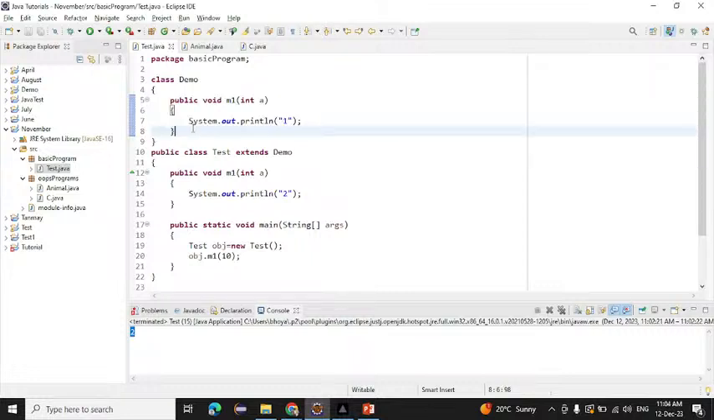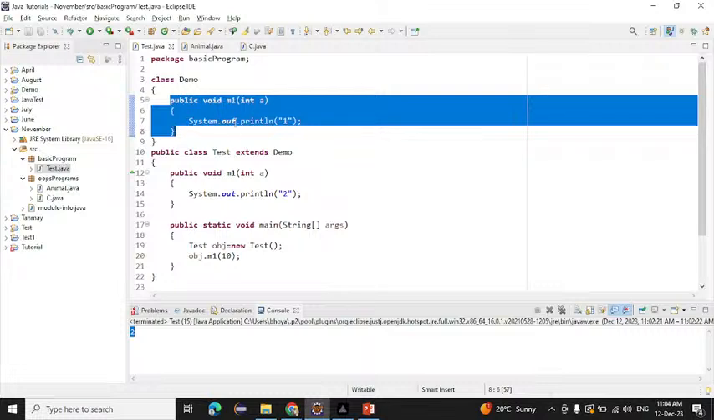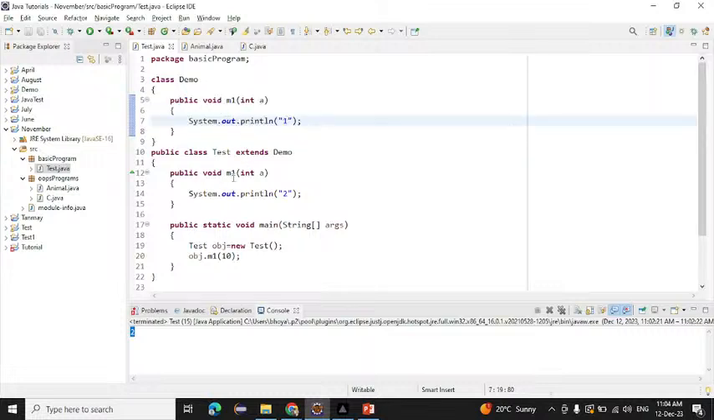What I did here is simply create two classes, the demo class and the test class. Inside the demo class I have created one method, the m1 method. Now if I want to override this method in the test class, how will we do that? First we need to extend the demo class. After that I have to declare the same method here with the same name and the same parameter: public void m1 int a. No worries, it is not compulsory to use the same variable name; you can declare a different variable also. After that, here I am writing one, and here I am writing two.